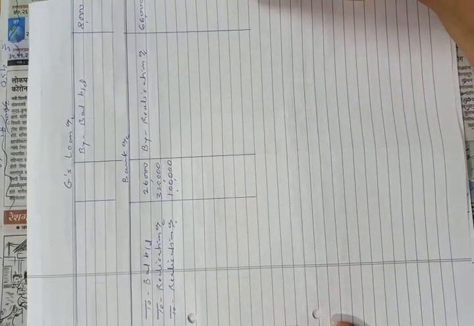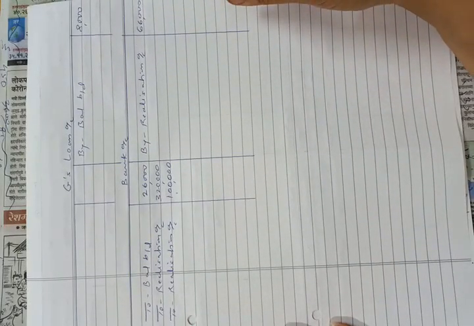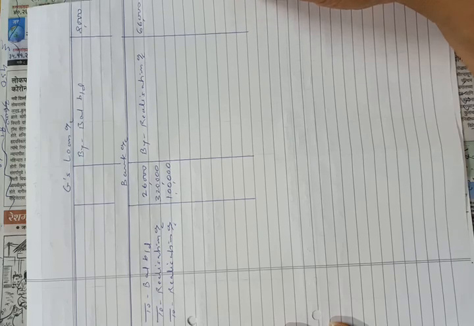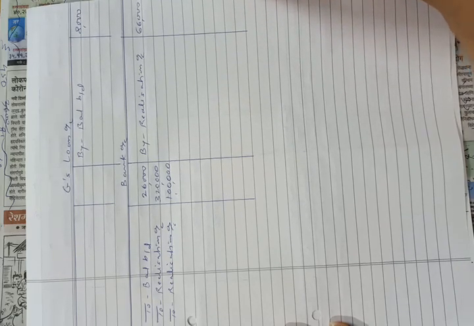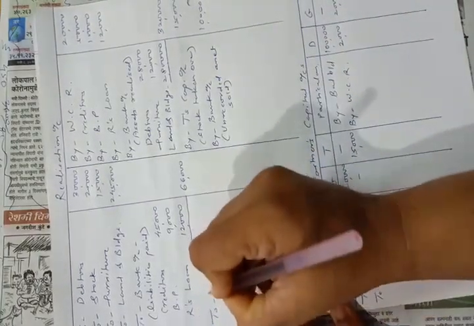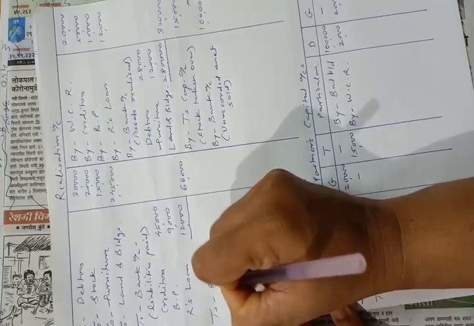Okay, now the last adjustment. Compensation to workmen paid by the firm amounted to rupees 20,000. So we have to make the payment of workmen compensation. Entry of payment will always be on the debit side of realization account. So the entry will be by bank, to bank account.